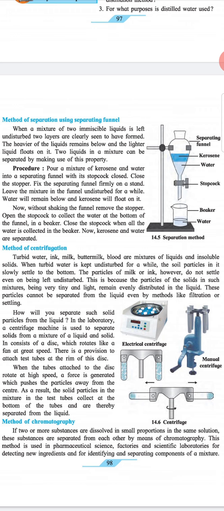The particles of milk or ink, however, do not settle even on being left undisturbed. This is because the particles of the solid in such mixtures, being very tiny and light, remain evenly distributed in the liquid. These particles cannot be separated from the liquid even by methods like filtration or settling.